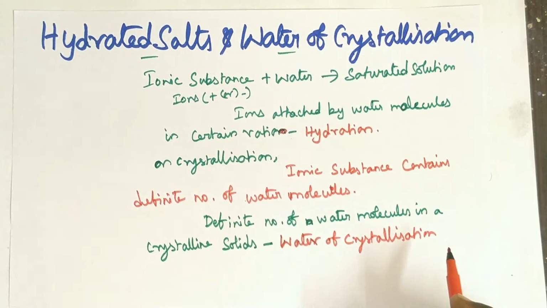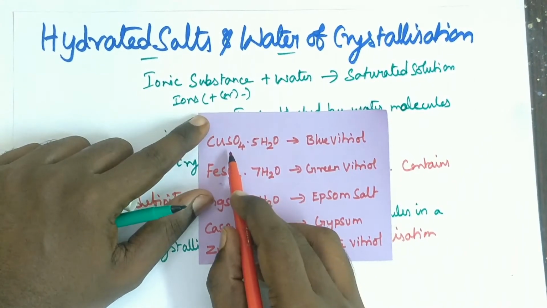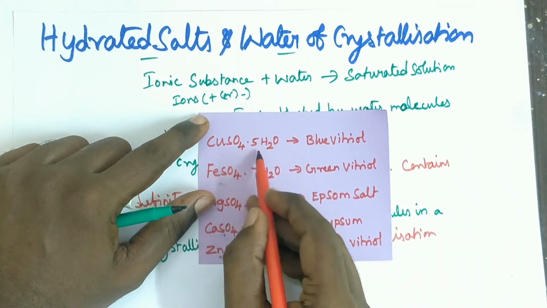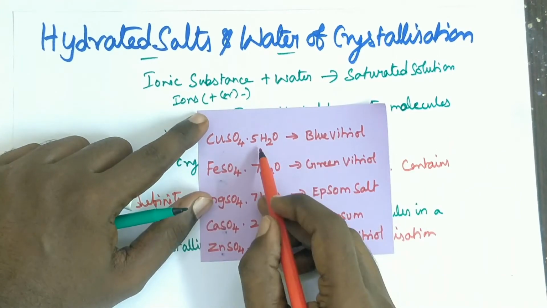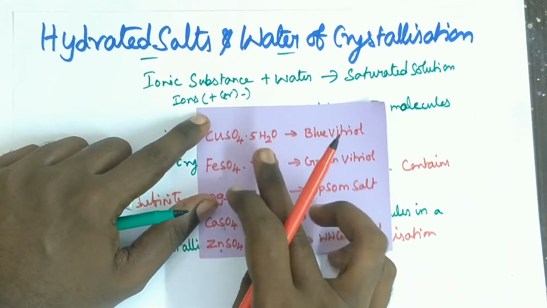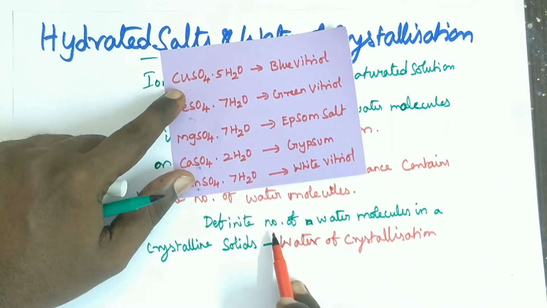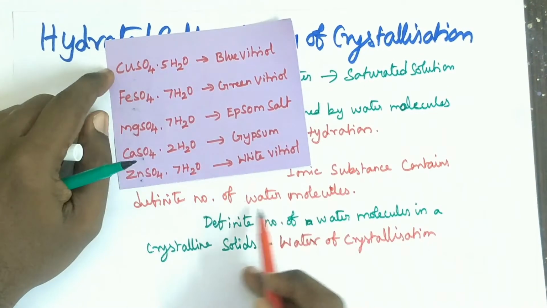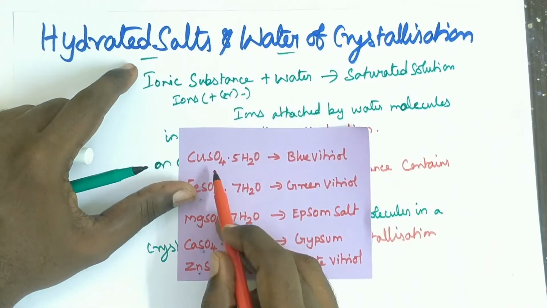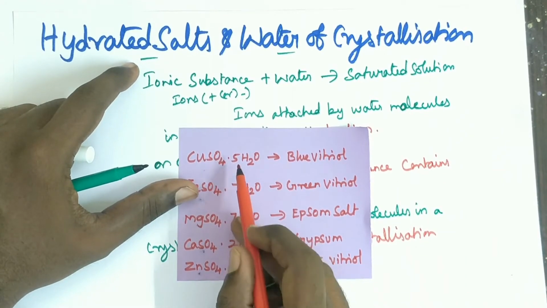Let's see some examples. Copper sulfate, blue vitriol is its name, but the formula is CuSO4.5H2O. It contains 5 molecules of water, which means the water of crystallization is 5. An ionic substance containing a definite number of water molecules has water of crystallization. Copper sulfate is an ionic compound attached by 5 water molecules, so the water of crystallization is 5.